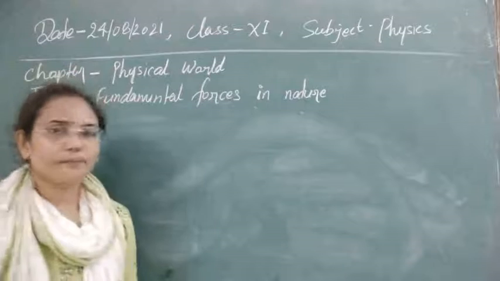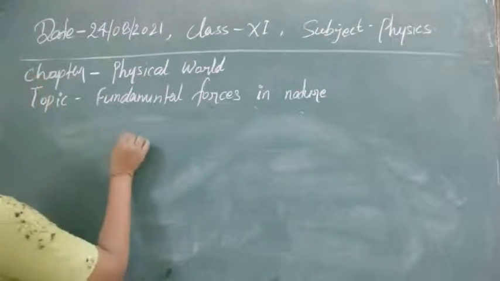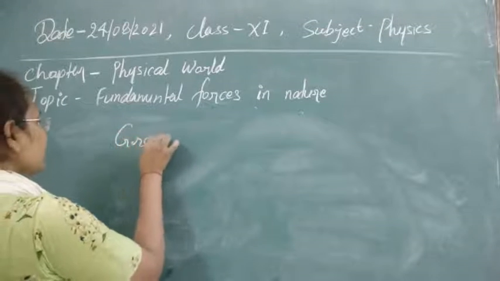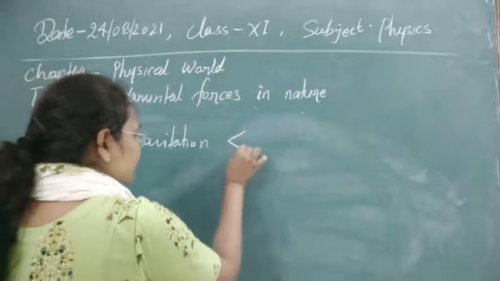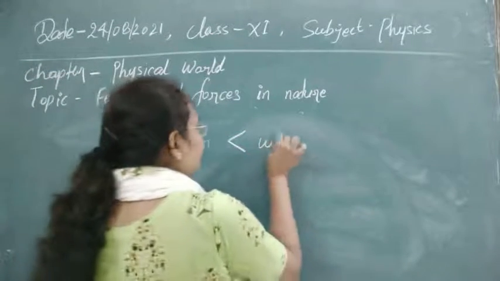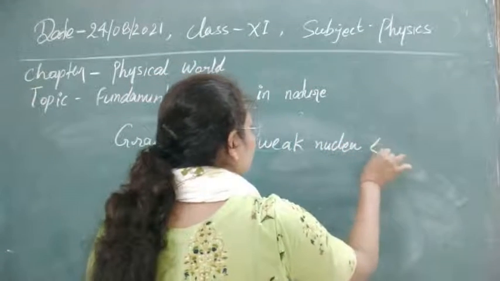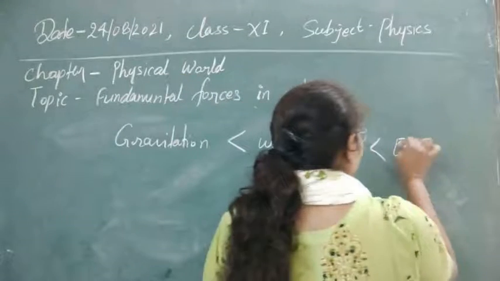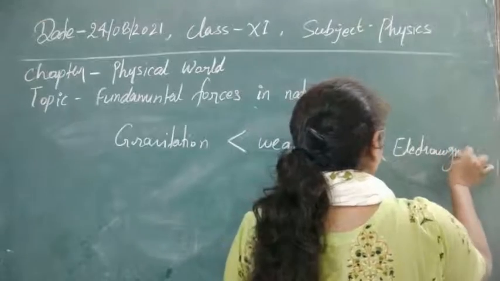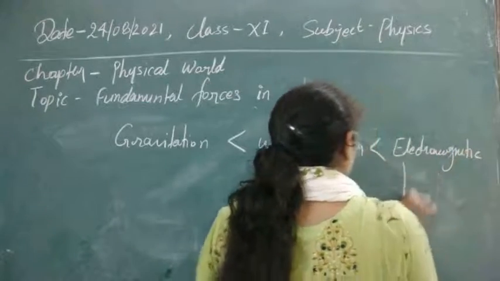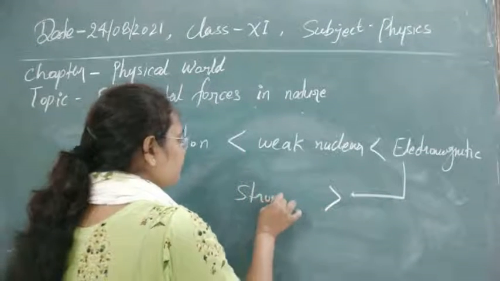Next, let's see the arrow chart of the strength. First, we have understood gravitational force. The second kind of force we have seen is weak nuclear force. The third type is electromagnetic force. And the fourth one we have seen is strong nuclear force.